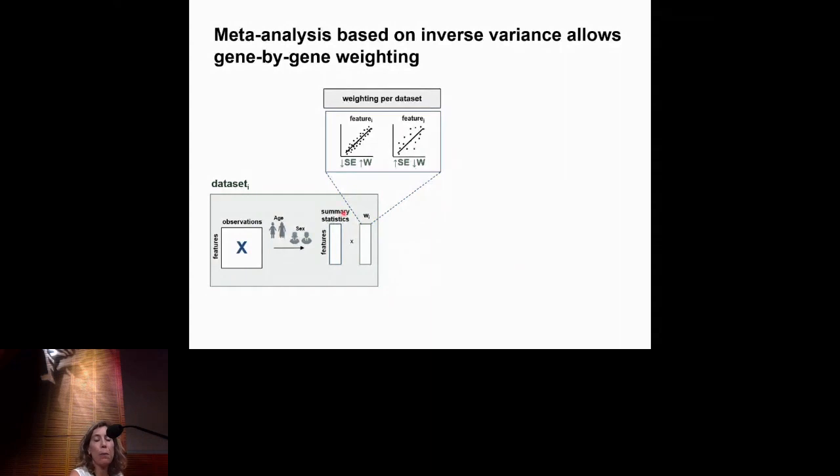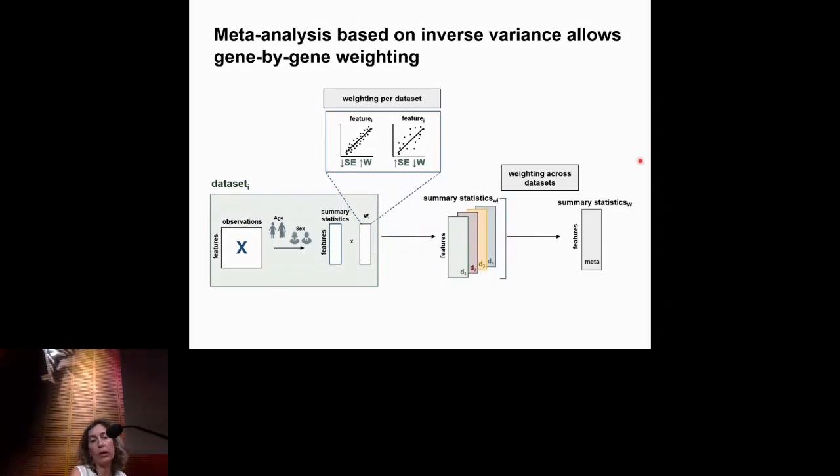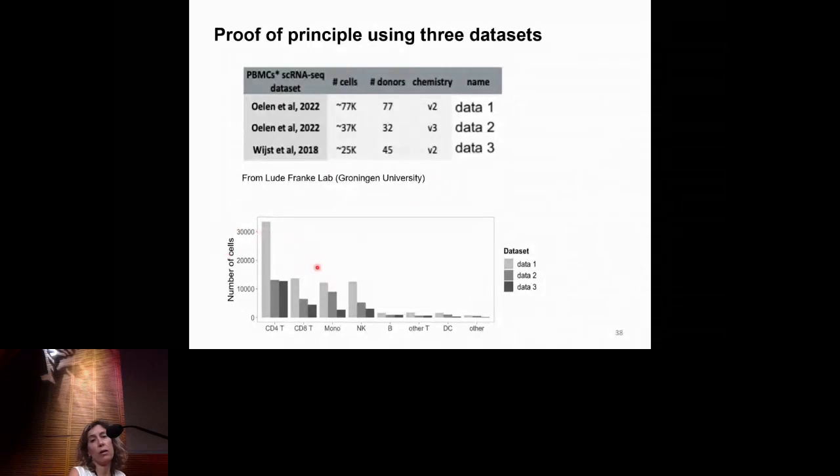Sorry. Okay. So what happens is that when we have a weighting per gene, and then we do the weighted mean, we get a summary statistic that is weighted for all the different data sets. All right. So when we do this, we need a proof of principle, right? We need to do both meta-analysis and reanalysis to see that the meta-analysis actually works. So we use these proof of principle data sets. These are 3 data sets from the consortium that we had access to from Ludwig Franke's lab at Groningen University. The data sets are quite different, so we have different numbers of donors, different chemistries, and different numbers of cells.